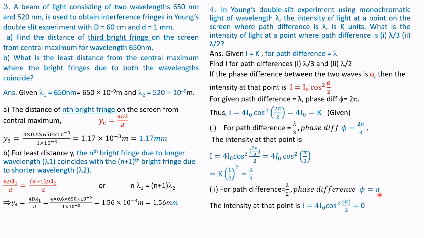Therefore, the intensity at that point is I equal to 4 times I naught cos square of pi by 2. Pi by 2 is cos 90, and cos 90 is 0. Therefore, it becomes 0 into 4 I naught. The answer is 0.